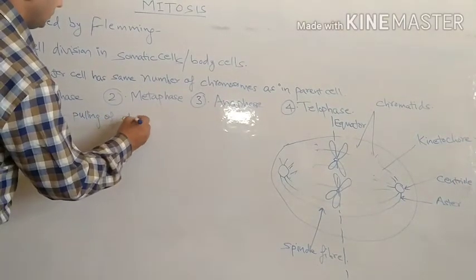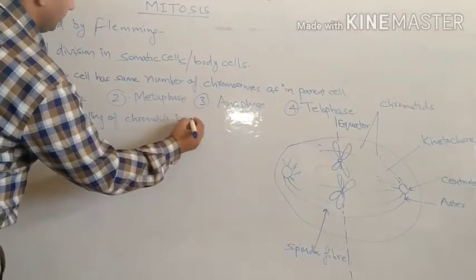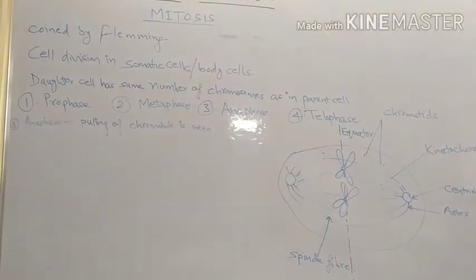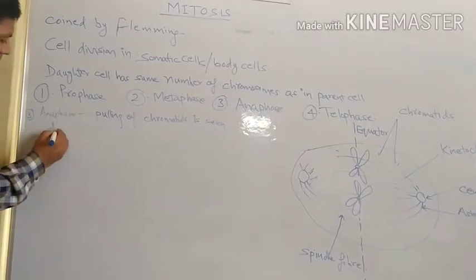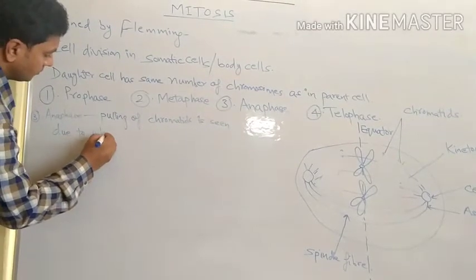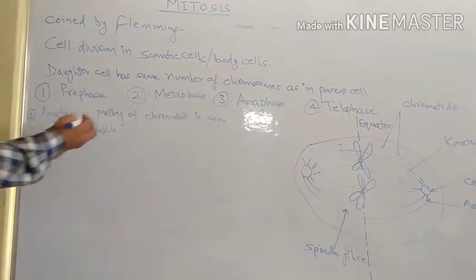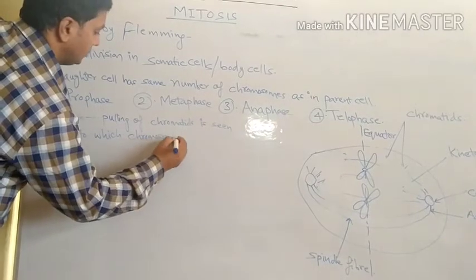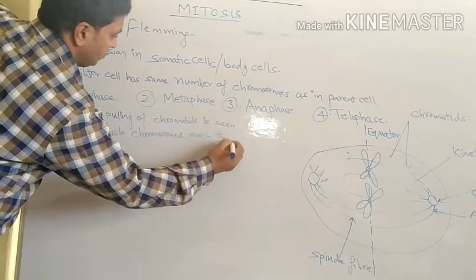We will write that in anaphase, pulling of chromatids is seen, due to which chromosomes reach the pole.